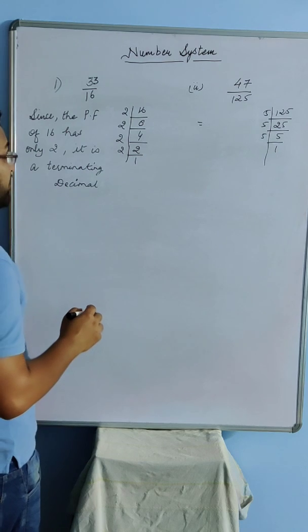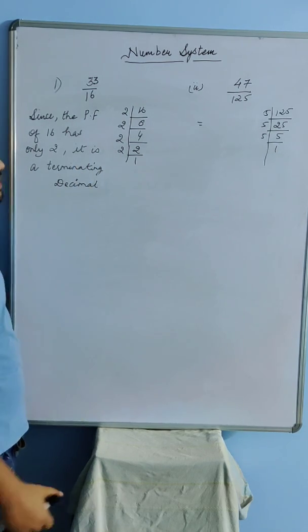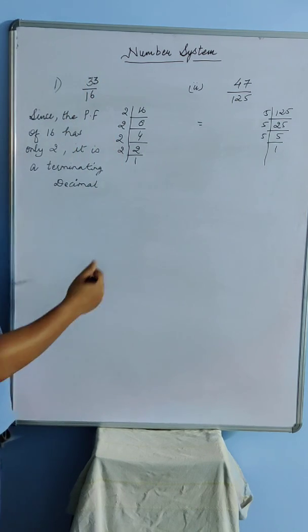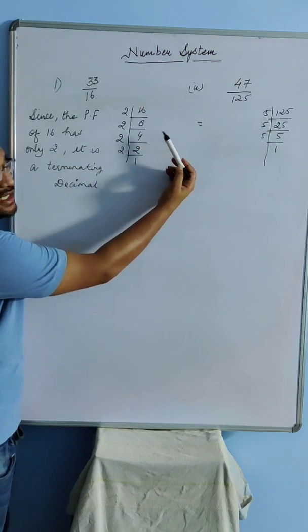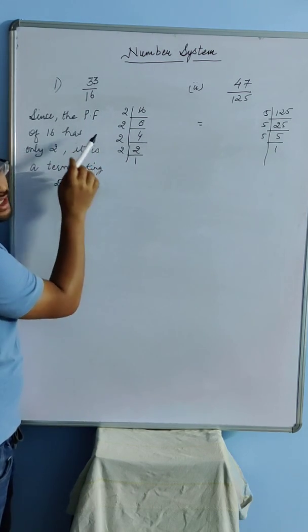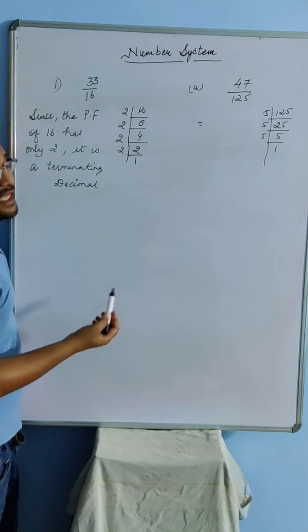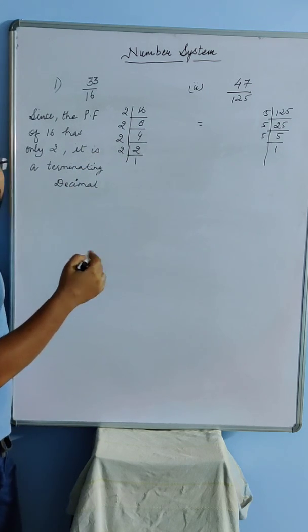Now the point comes, if it is a terminating decimal, then after how many places is it going to terminate. So let's write this entire term in terms of the prime factorization of the denominator. When I prime factorized 16, how many 2's do I have? 1, 2, 3 and 4. It means 16 can be written as 2 into 2 into 2 into 2, that is 2 to the power 4.